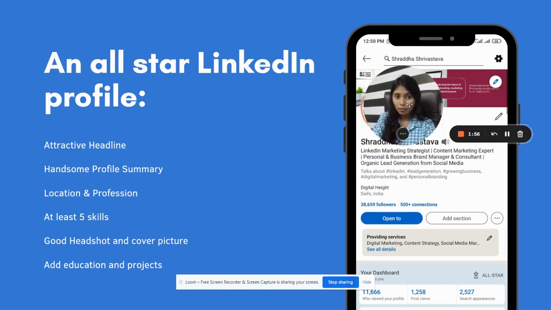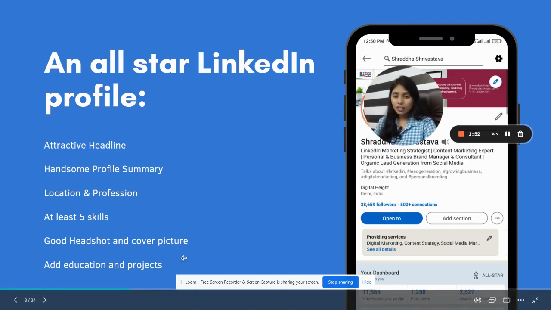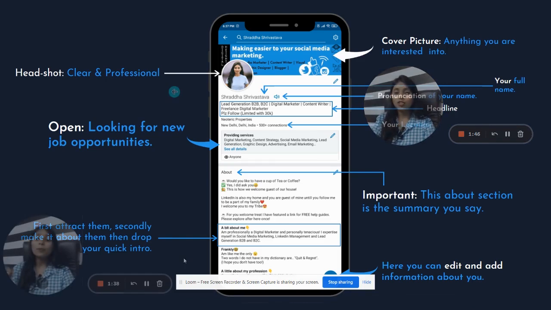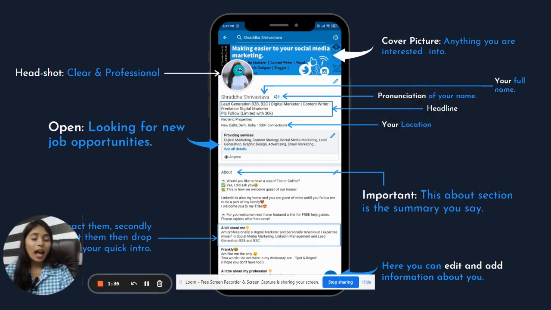All right, coming back to the same thing, you also need to have some education and projects as well. So let's move ahead. What exactly you are going to do, how you are going to do it, and this is the right structure. As I also told you in the walkthrough, I'm repeating it here again so that you don't forget it. This is your headshot. Make sure this is a different picture. But again, in this picture as well, I have a blurred background. So it is simple to understand that you must have a clear background.